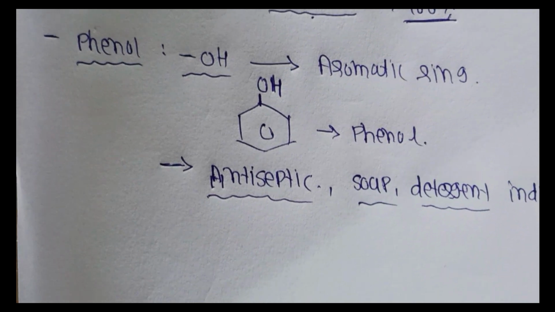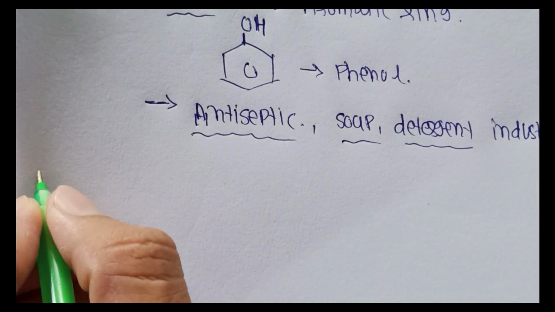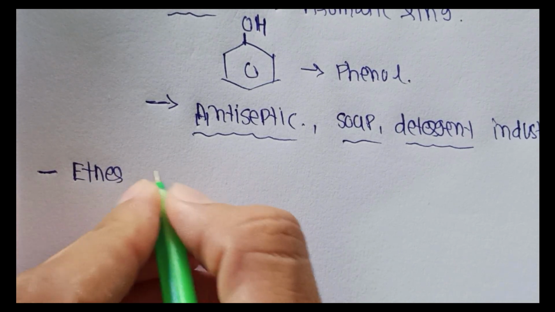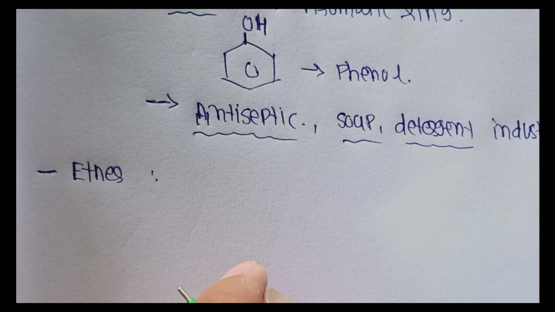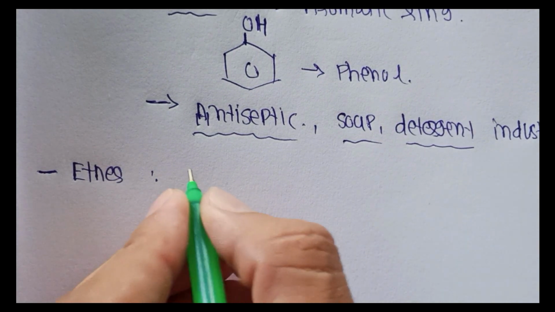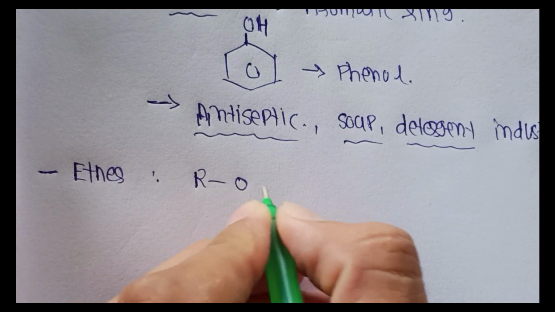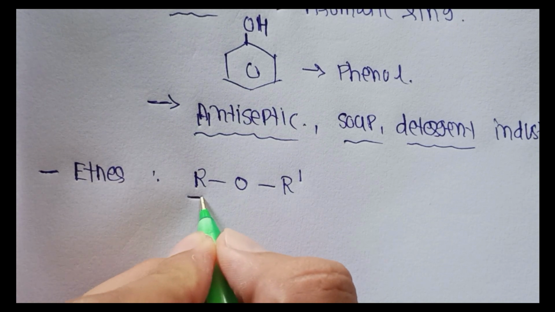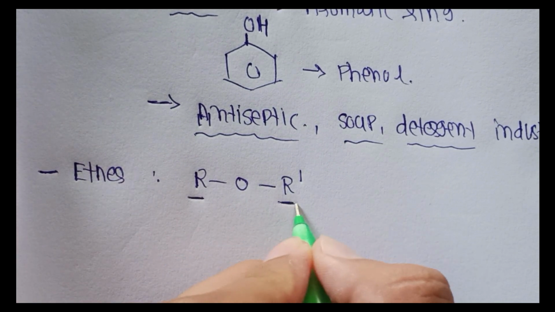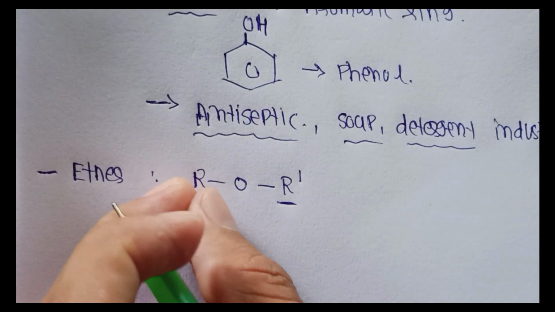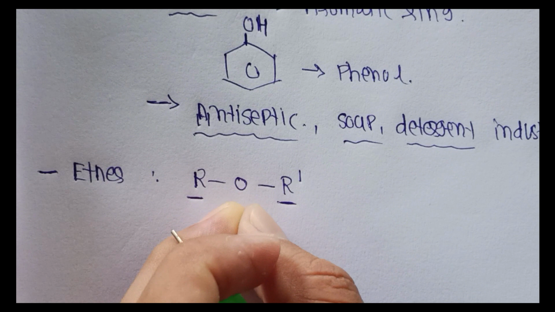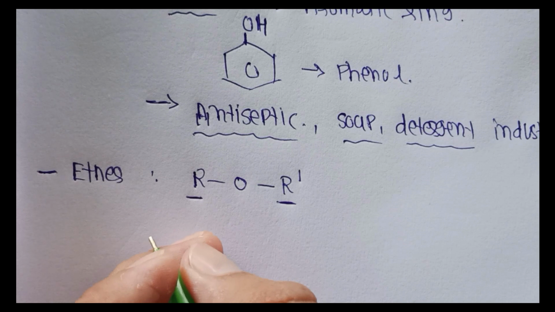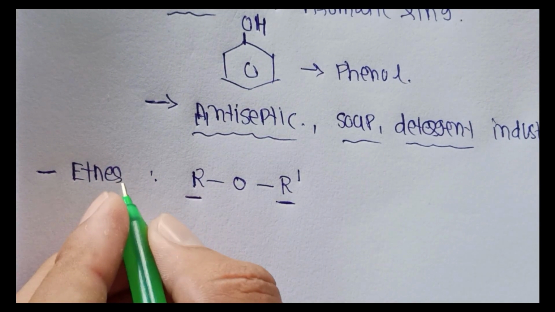The third topic of our chapter is ether. What is ether? The general formula of ether is ROR. Here R is aliphatic or R is aromatic. It means two alkyl groups with oxygen in the middle, an oxygen atom bonded to two aryl or alkyl groups.